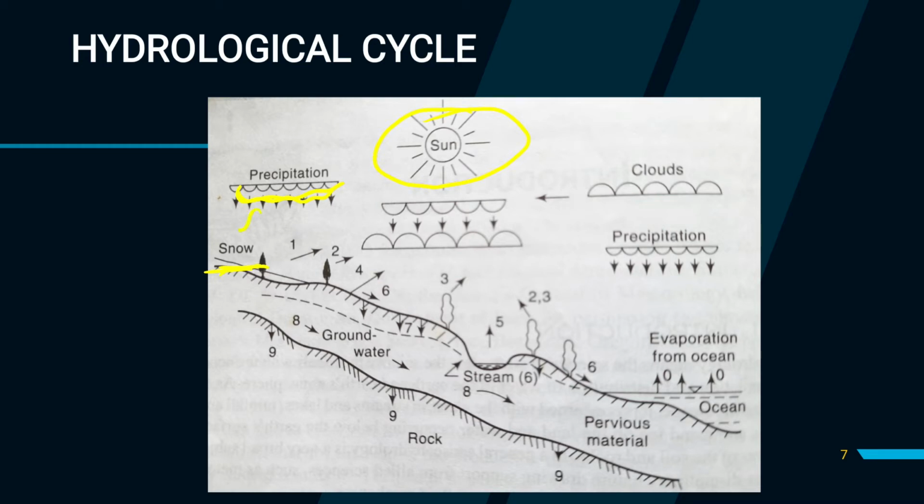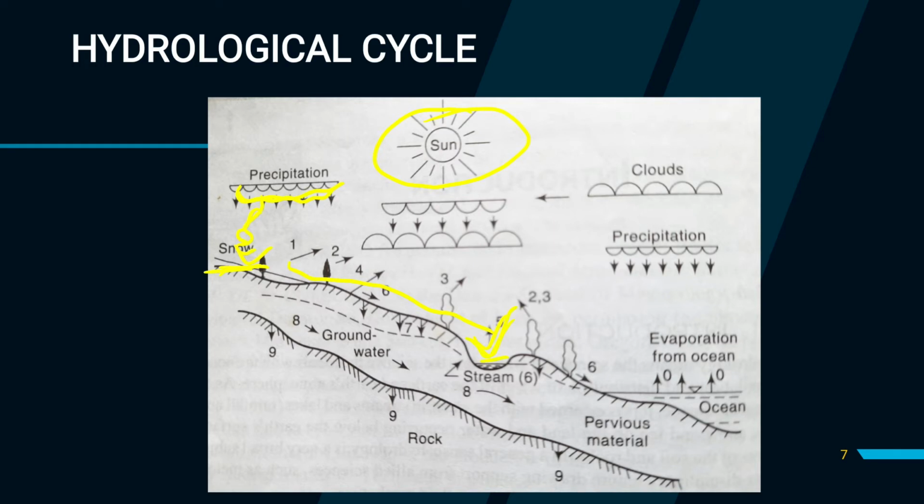So precipitation means the water from the atmosphere coming to the land surface in the form of snow or rainfall, and then it passes into the earth surface, and here there is a small storage.